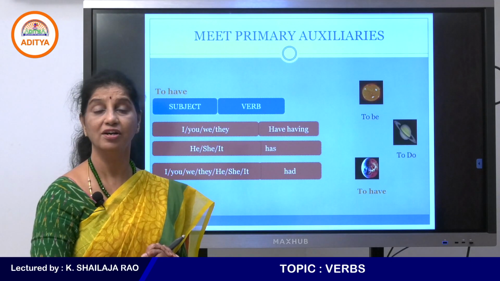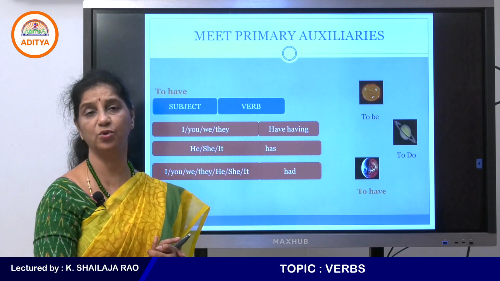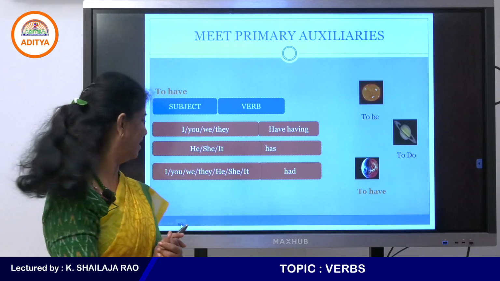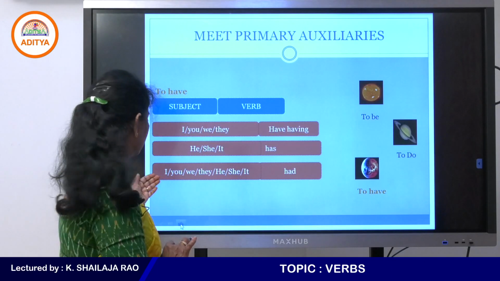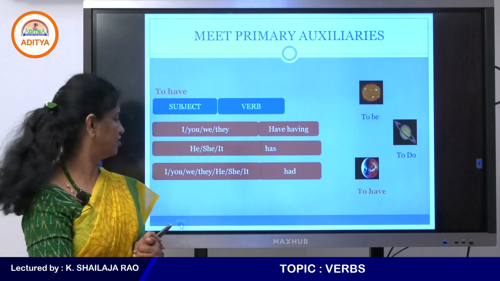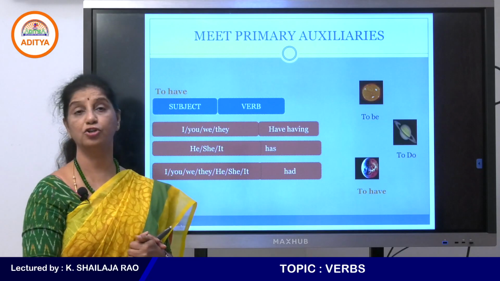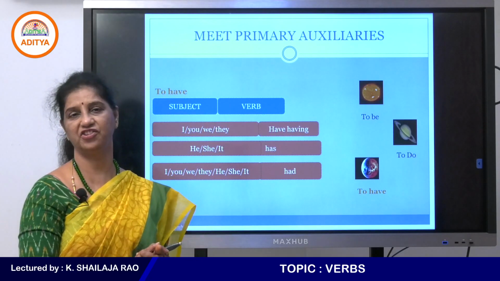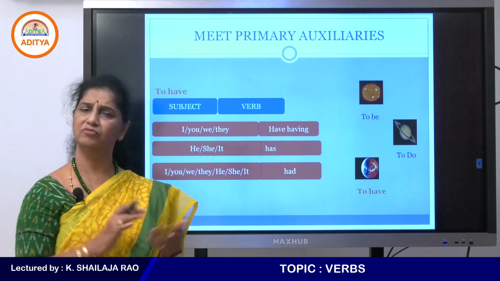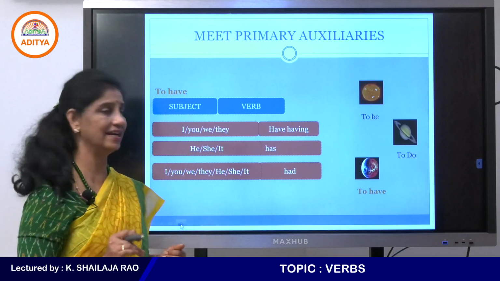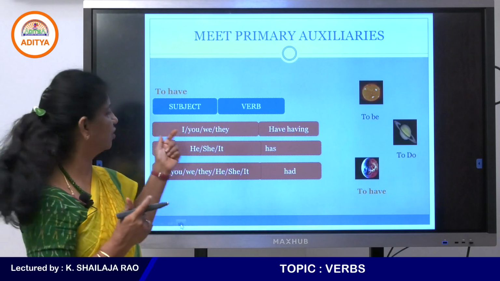He has to read. I, you, we, they had, past tense. They had to leave immediately. She had to go to school. Or you had to study yesterday for the exam. We had to drop the plan because of corona. You know, our vacation plan, we had to drop it because of corona, or we had to donate something. So, have, has and had are also helping verbs which change again according to the tense.